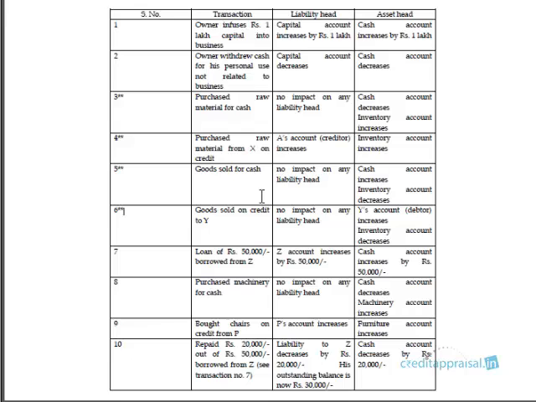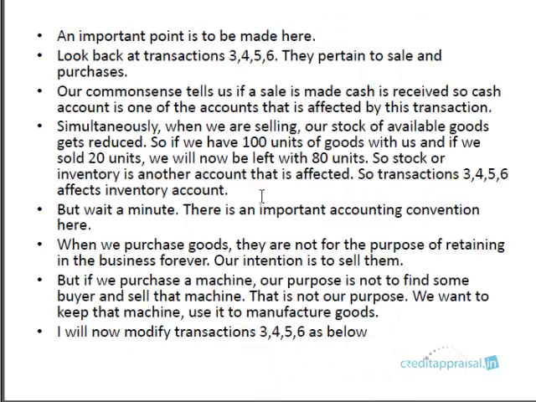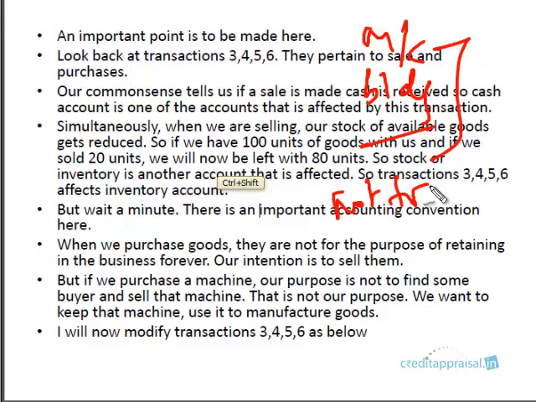Now we have discussed transactions 3, 4, 5, 6. We have starred these transactions, and we said that even though we mentioned inventory account is affected, we'll have a clarification later. So this is what the clarification is, right? The clarification is, if you purchase a machinery, or a building or any asset, see, these are not for sale. Usually you don't sell them. These will be employed in the production process for years.